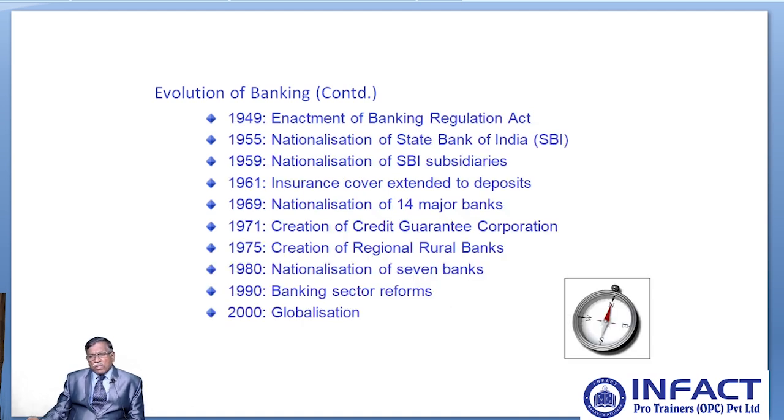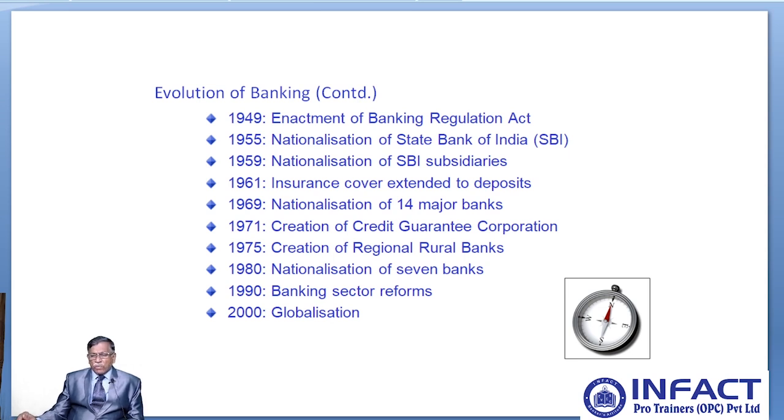Let us talk about various acts enacted in India. To start with, in the year 1949, the Banking Regulation Act was enacted. In 1955, we have the nationalization of State Bank of India. Till then it was owned by different people, but in 1955, State Bank of India got nationalized. And in 1959, certain subsidiary banks of State Bank of India, like State Bank of Bikaner and Jaipur and State Bank of Mysore, got nationalized, which are called associate banks. There were 7 associate banks functioning with State Bank of India in those days.